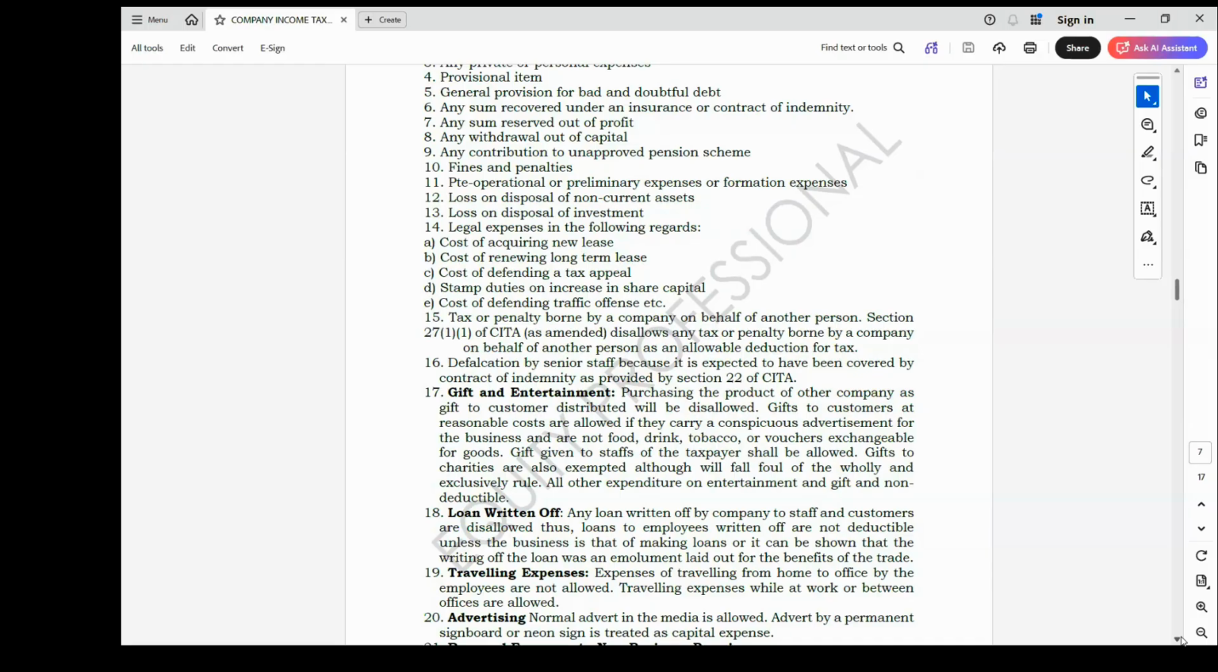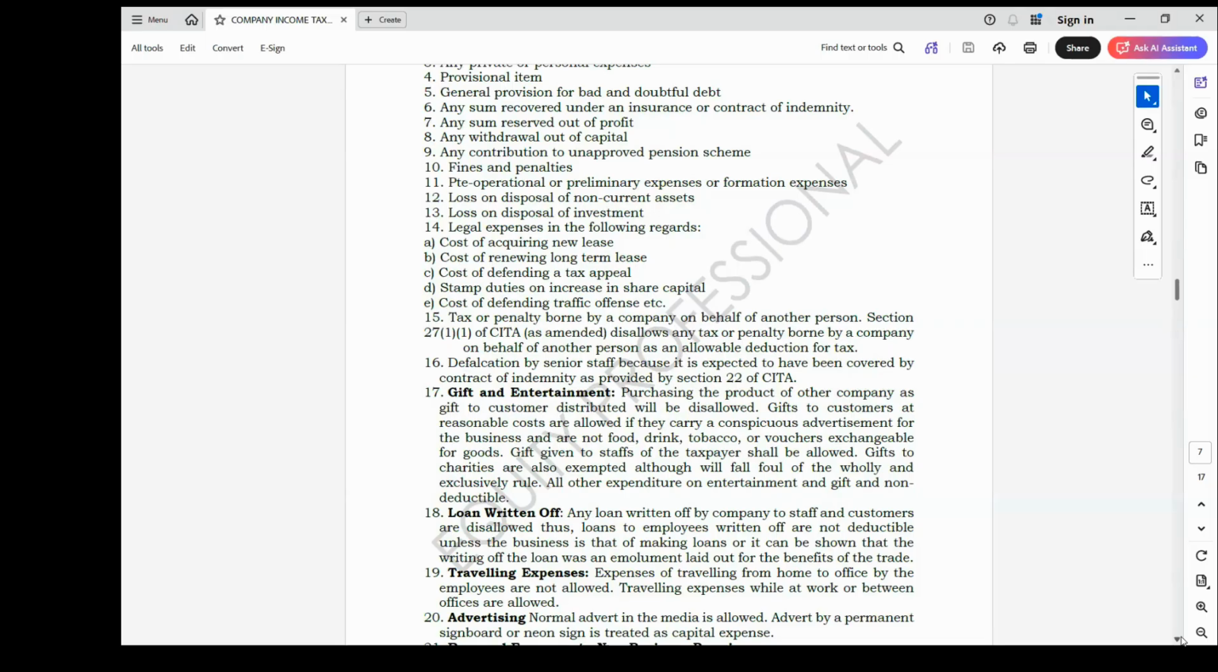It is only where the company is a financial institution, as a part of their services is to render loan facilities, and the loan they are giving you, they will have made provision for, whether performing or non-performing, so as to know whether they are going to receive it back or not. So in that case, any loan written off where the company is not a financial institution, to a staff or to a customer, is disallowed.